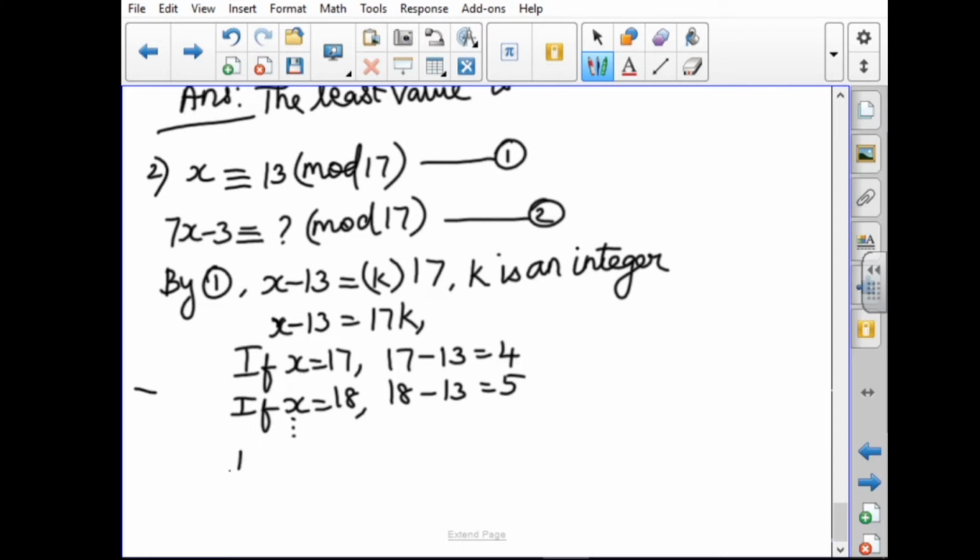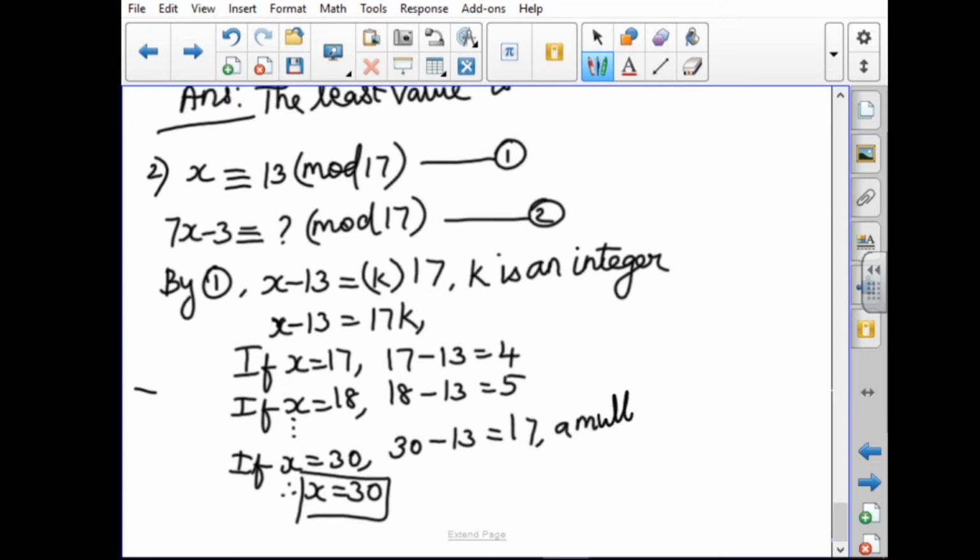Continue like this. Now, when x equals 30, you will get 30 minus 13, the answer is 17, a multiple of 17. So the x value equals 30. This is the first value. It is a multiple of 17. I get the answer as x equal to 30.